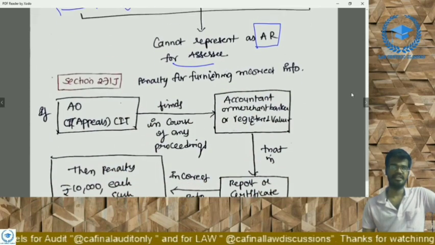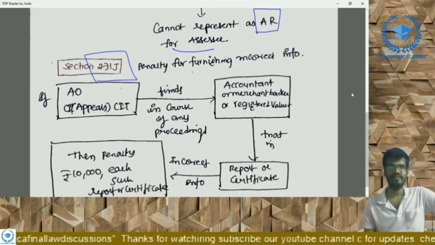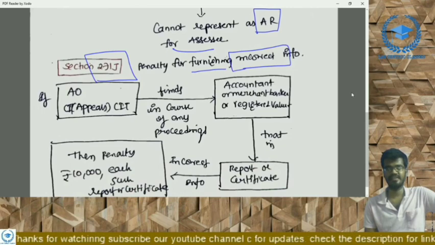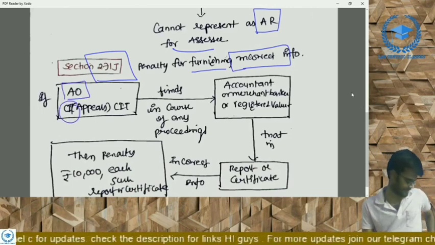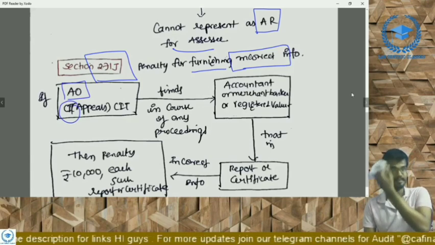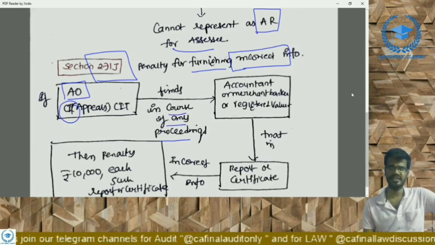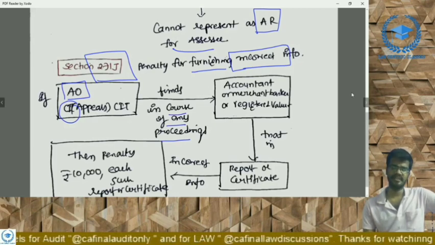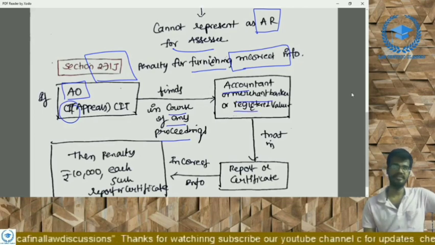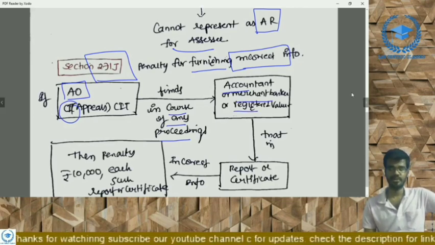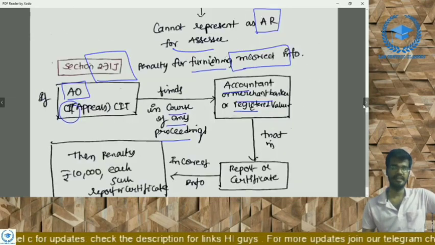And coming to our next section, that is 271J. That is a penalty section. Penalty for furnishing incorrect information. If the assessing officer or the Commissioner of Income Tax (Appeals) finds in the course of any proceedings that there are three persons: an accountant, or a chartered accountant may be included here, or a merchant banker or registered valuer. If these persons have made any report or certificate and such report or certificate is incorrect, then once again,